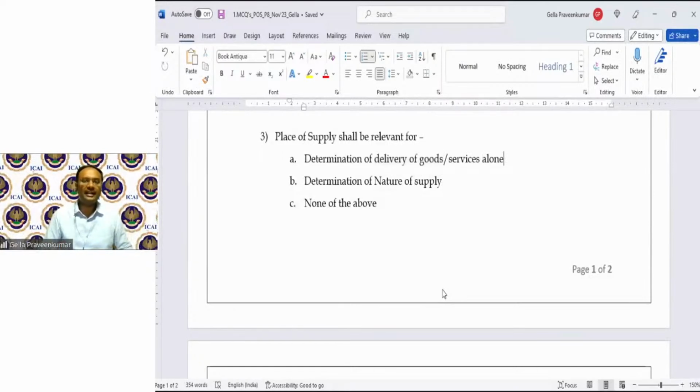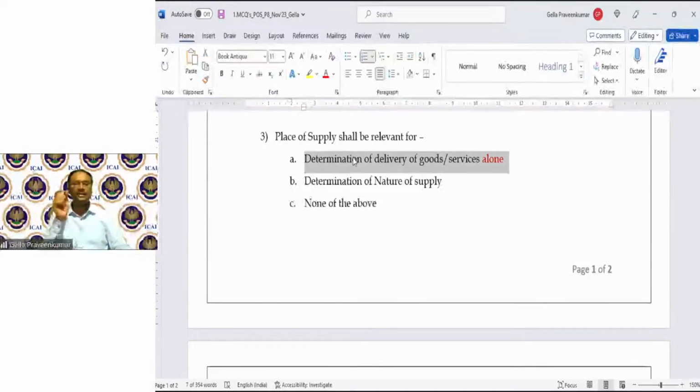Also, flagging this point, you can see this term called alone. I cannot use place of supply only for delivery of goods. So accordingly, you will score out. This is irrelevant. In your examination, apply the law of elimination. When you have to choose among multiple choice questions, eliminate the non-convincing factor. Once you eliminate the non-convincing factor, what is remaining? That would be your answer. So in A, because they've used a term called alone, it is not a right answer.